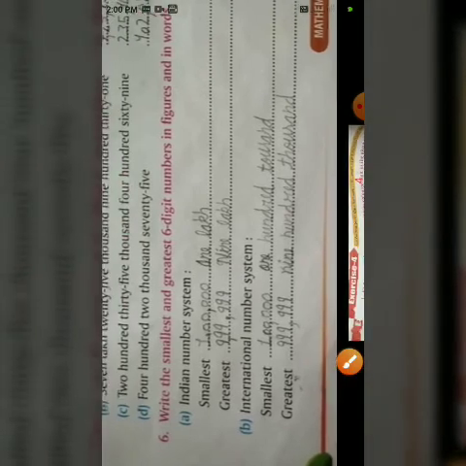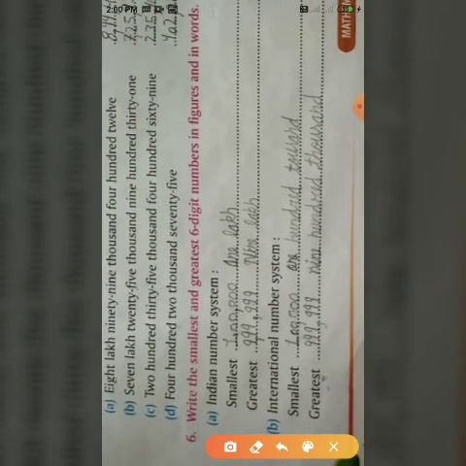Question number 6. The sixth question is write the smallest and greatest number in figure and in words in the Indian place value chart and in the international place value chart.